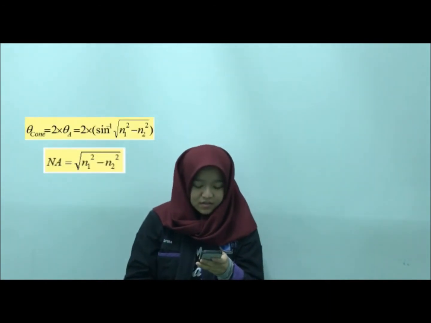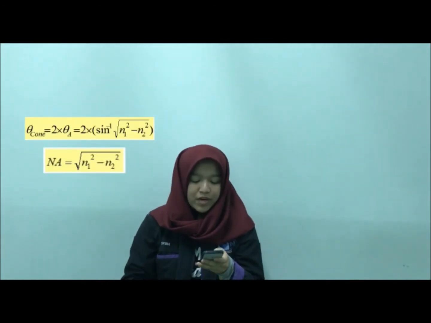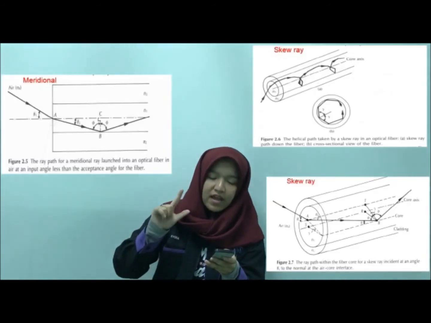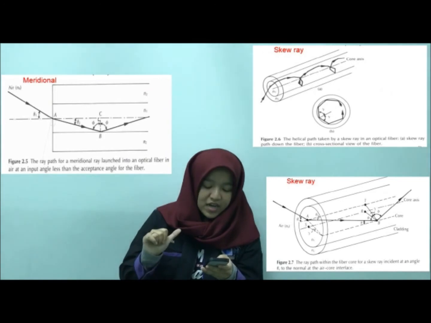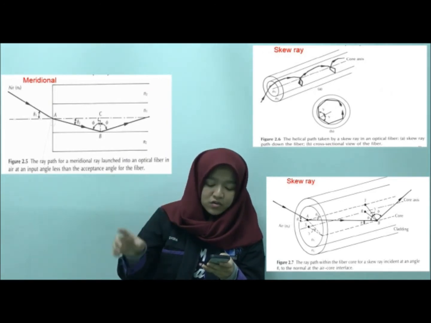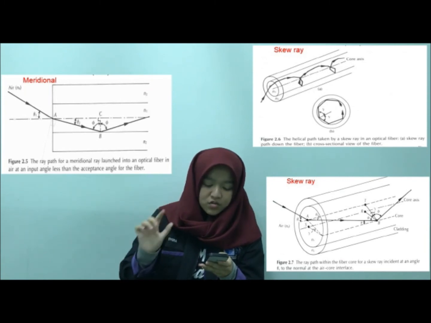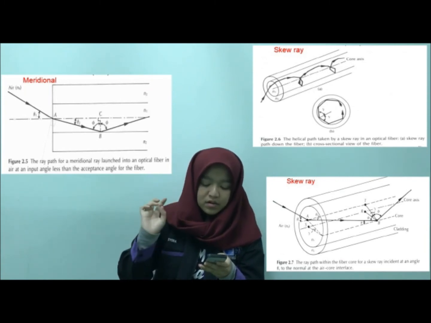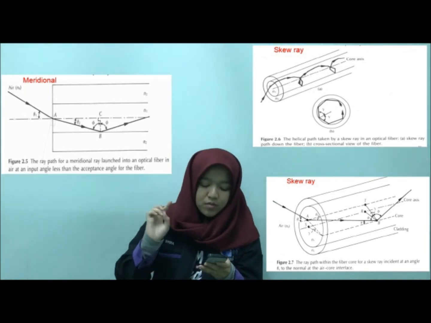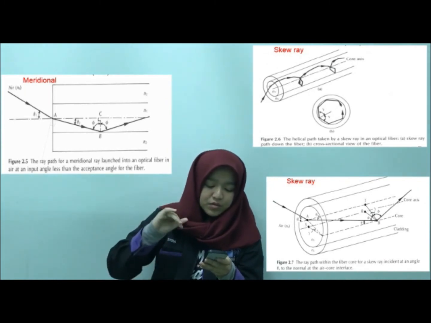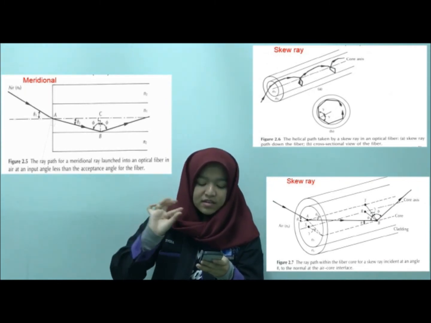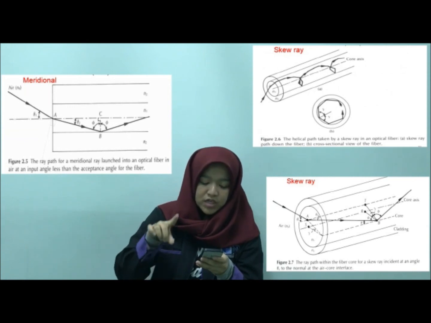And as for the ray propagation in optical fiber, it has three types, which are straight line, zigzag, and skew ray. The straight line goes straight through the center of the core through the cable. Zigzag is a short straight line in one flat plane, which we call meridional, and the skew ray is a spiral, as the incident light ray is not perpendicular to the core surface.